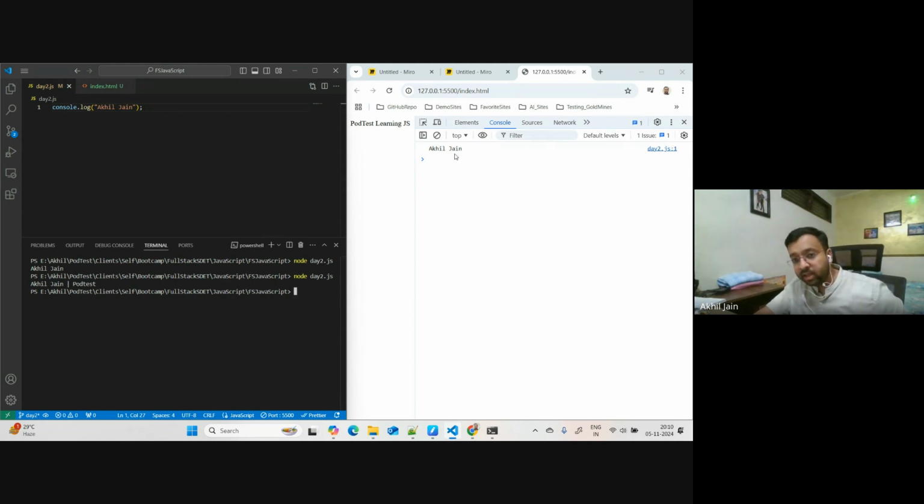But in the browser, because this is a live server running, you can see the changes were automatically reflected. It saves me time in displaying things to you. So sometimes you will find me using this approach of displaying the outputs, and in some cases I might use only Node to show you the output. But both are correct. Here, there is no need for me to run Node again and again.